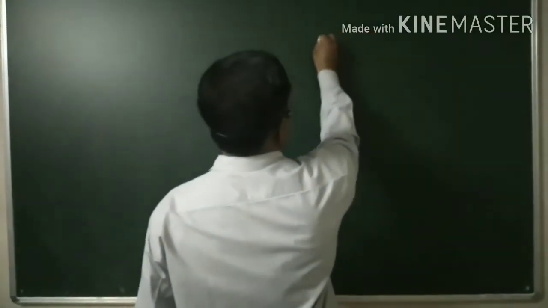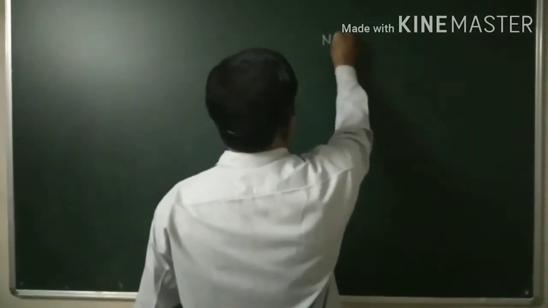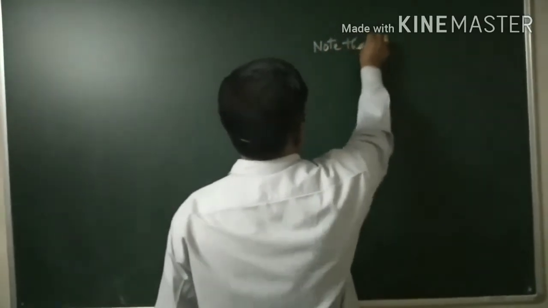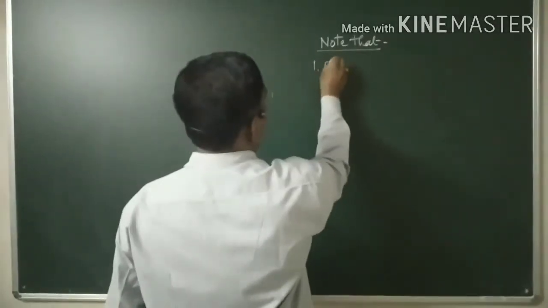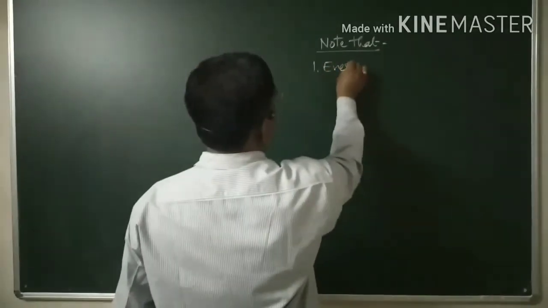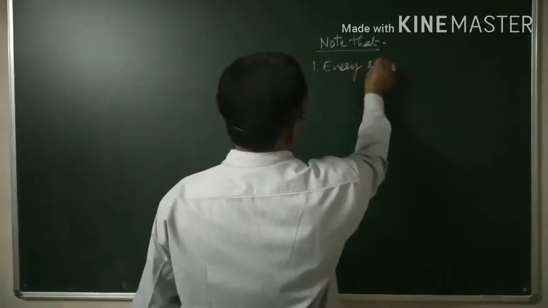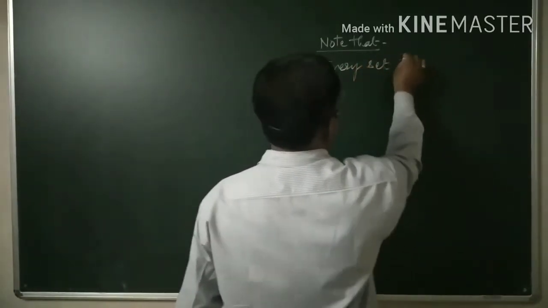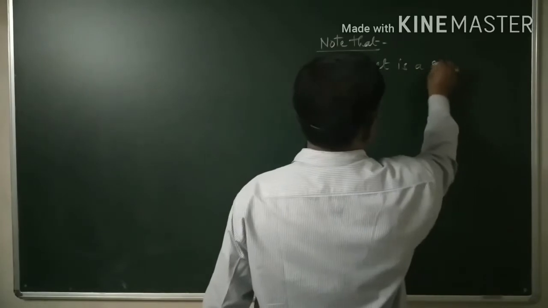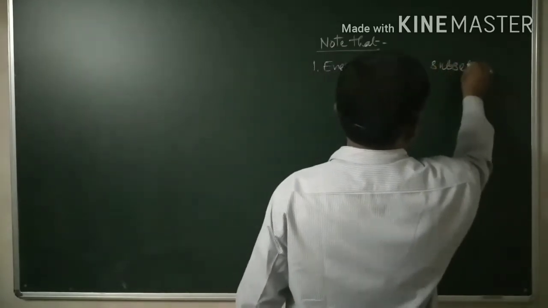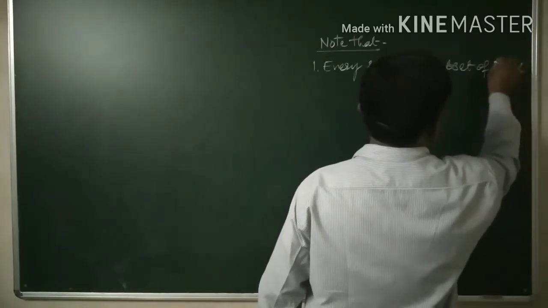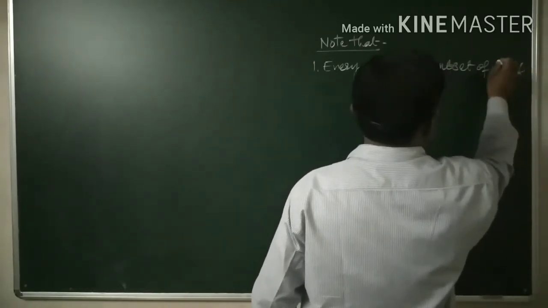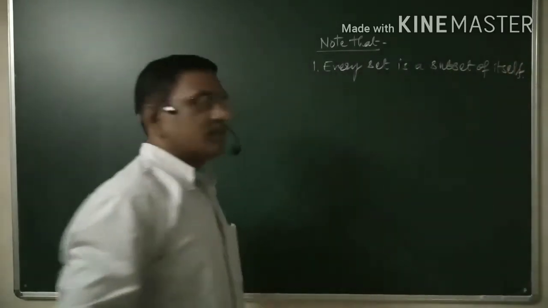Note that what we need to know is, first note, every set is a subset of itself. Right? This is what we get immediately from the definition.